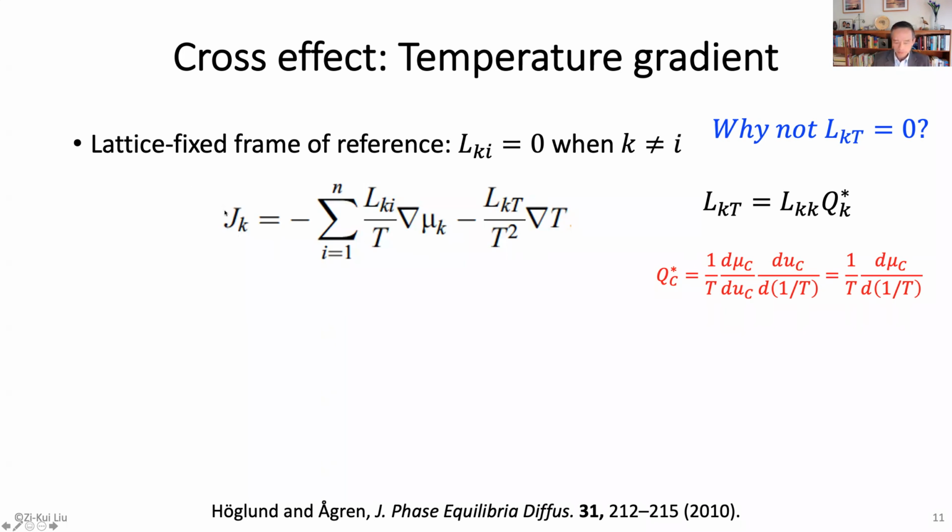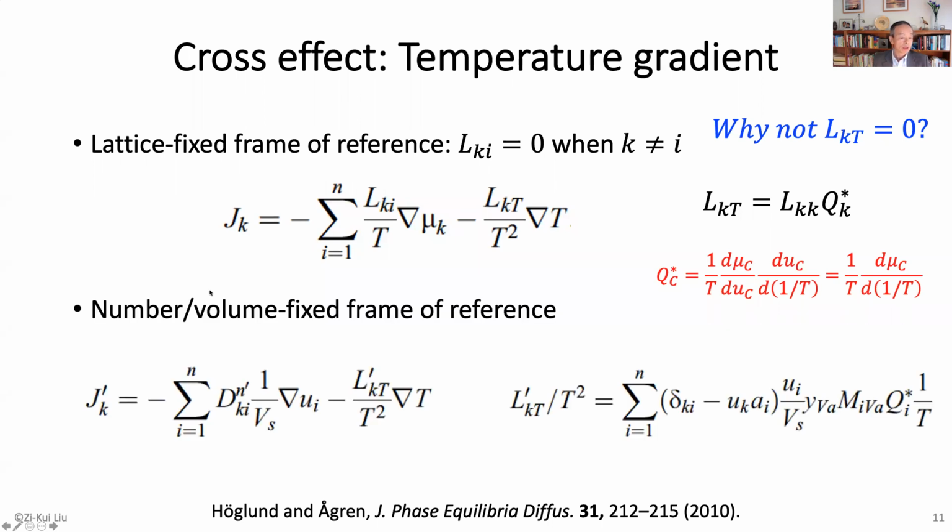Then you can turn to volume or number fixed frame of reference. You get a JK prime. Now you got the term now. You must have a temperature gradient now. This chemical potential is a function of temperature gradient, a function of temperature. So you got this L prime here divided by T square, which has mobility. Let's go to LKK. And the Q star, which is from this derivative.